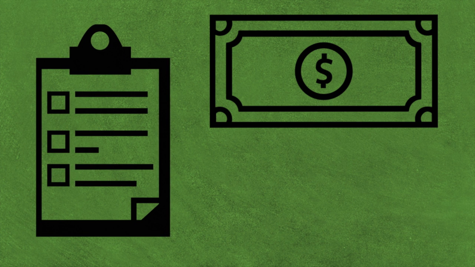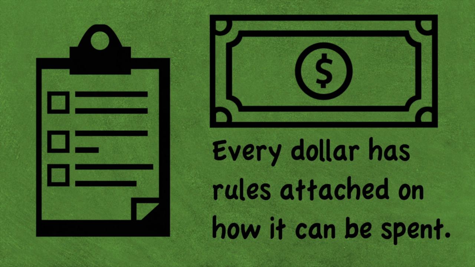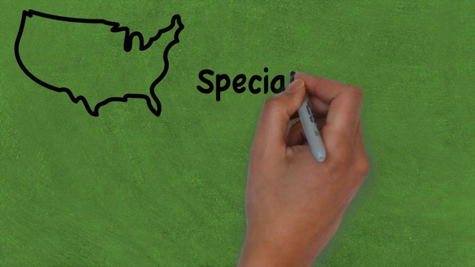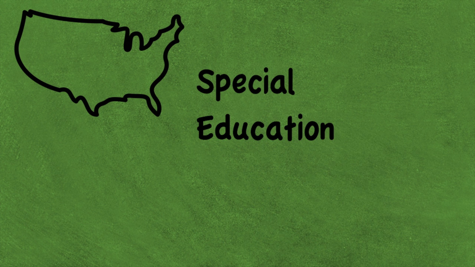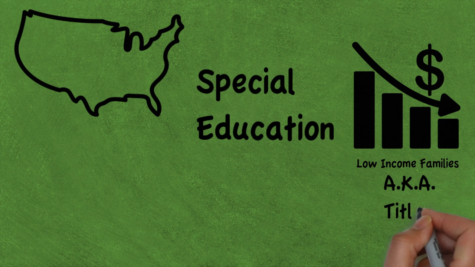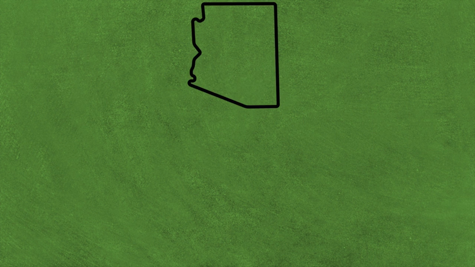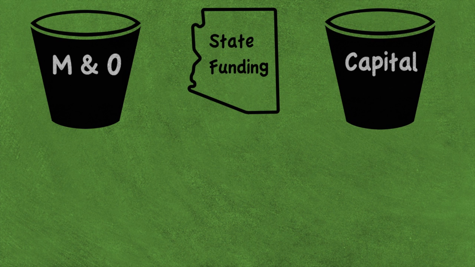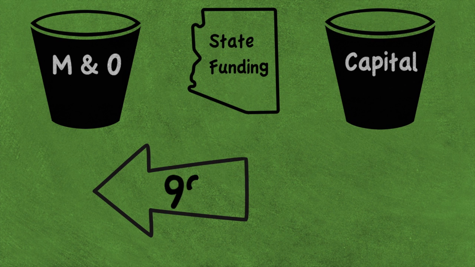Every dollar that comes into the school district has rules attached to how it can be spent. Money that comes from the federal government has very specific rules, and it is for areas like special education and to help students living in poverty, which is commonly referred to as Title I. Funds from the state are split into two buckets: maintenance and operations, and capital. 99% of funds go into maintenance and operations, commonly called M&O, and the remaining 1% into capital.